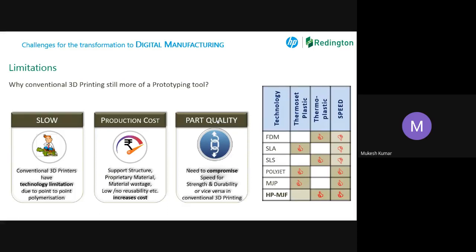There are two more technologies, Polyjet and MJP. These are also thermoset plastics, which are anyway not preferred by the industry. Now it comes to the latest technology, HP MJF, which is the fastest in the industry.